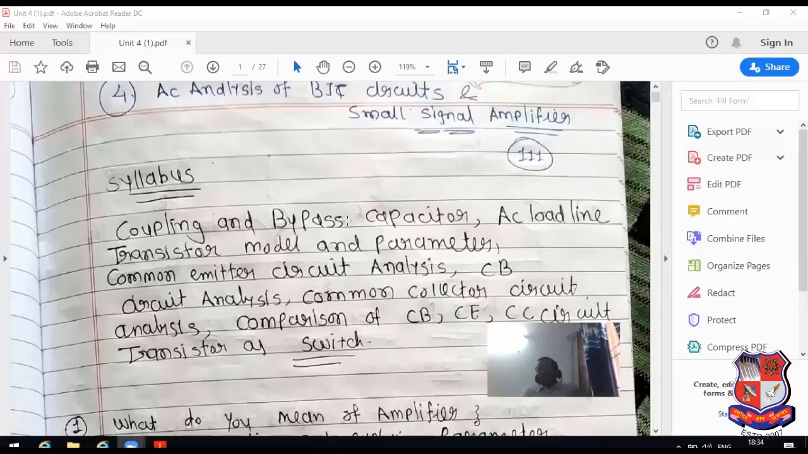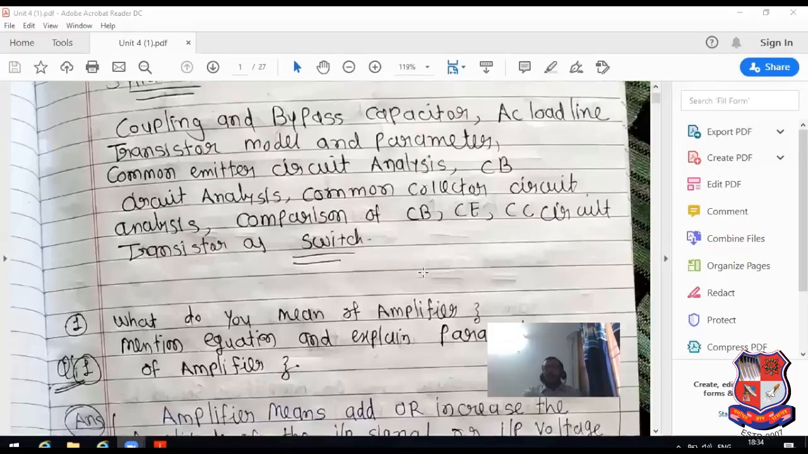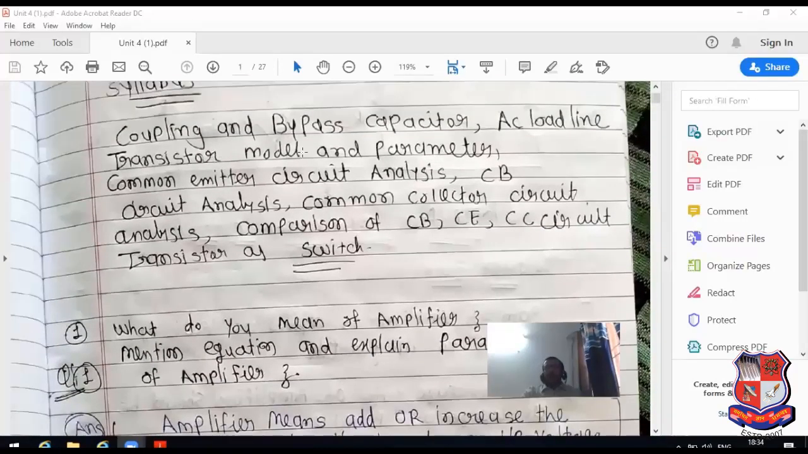In my lecture number 4, I will discuss only the MCQs related to chapter number 4 of basic electronics according to the GTU syllabus, Gujarat Technological University. Now in this particular lecture, we will concentrate on the AC load line, transistor model and parameters, common emitter circuit analysis, common collector circuit analysis, and comparison between them.